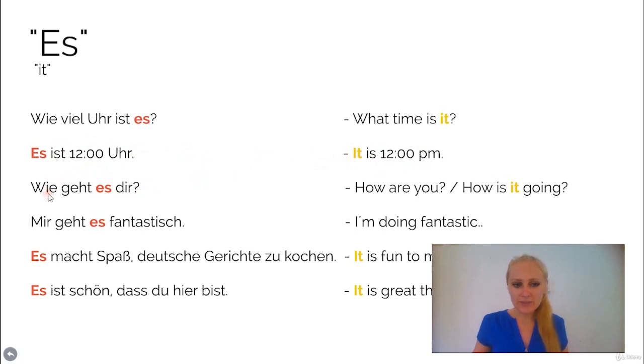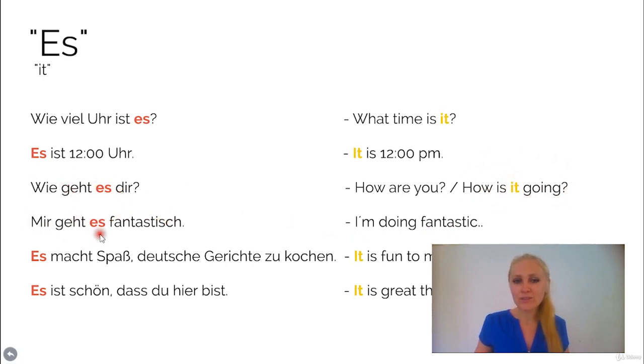The next one is wie geht es dir? Which means how are you, or maybe to memorize that better in English, how is it going? Okay, so here you also need to use it in this English question here. How is it going? Wie geht es dir? Mir geht es fantastisch.